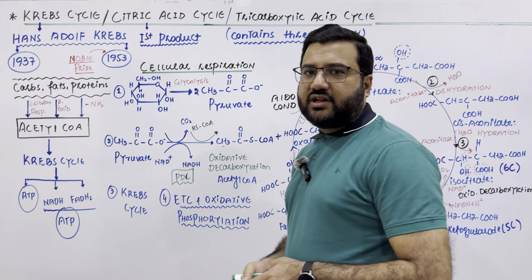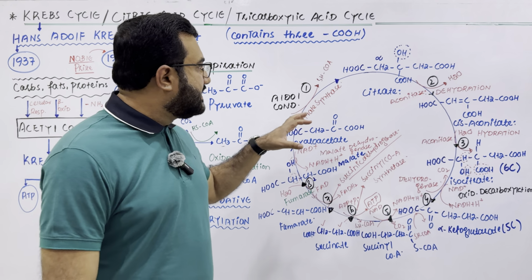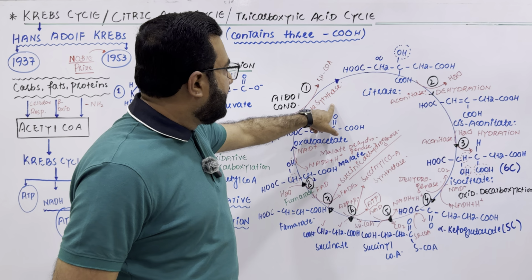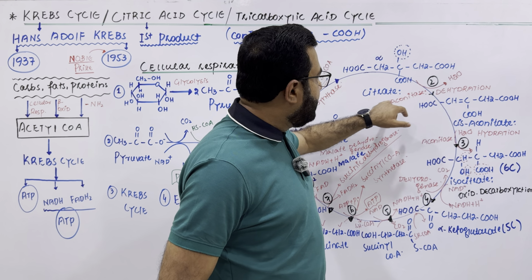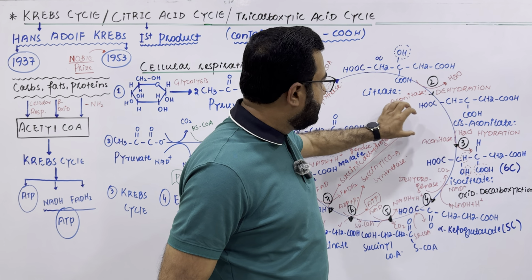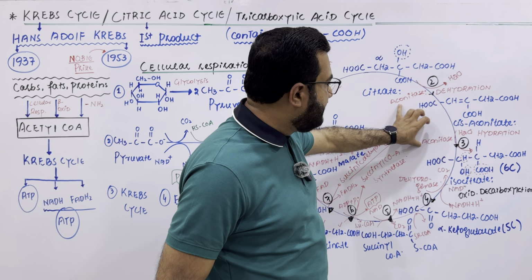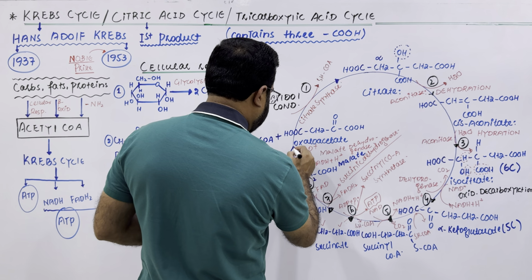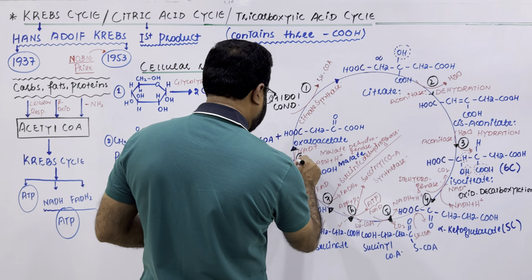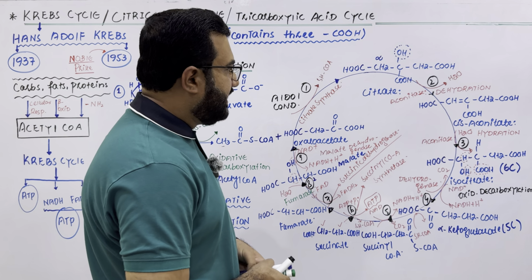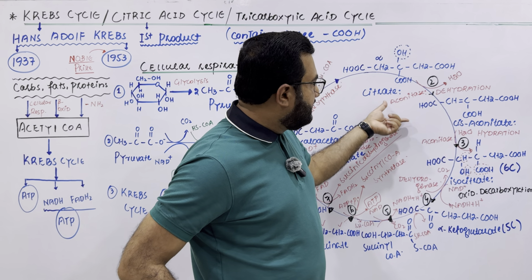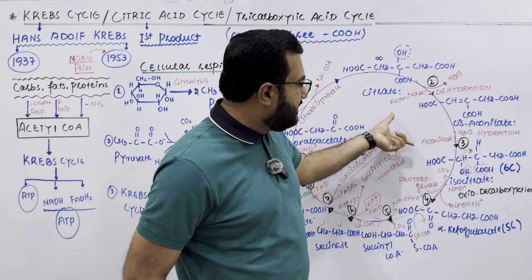Now, how many total enzymes are involved in this Krebs cycle? First one is the citrate synthase. Now the second is the aconitase. These two steps are basically catalyzed by the same enzyme. So that is why in total there will be nine steps in this Krebs cycle, but the enzymes involved will be eight, because the second and third steps are both catalyzed by the same enzyme.